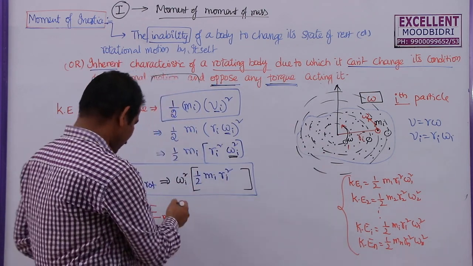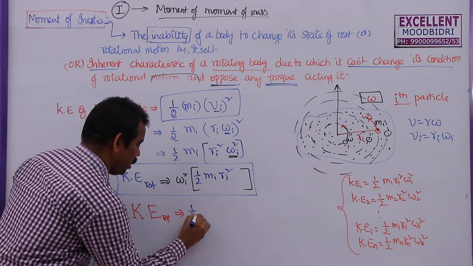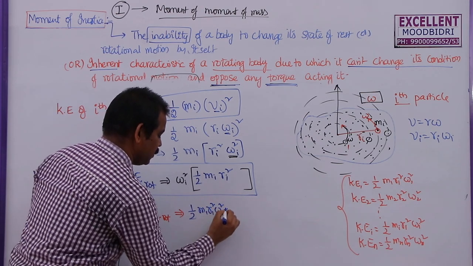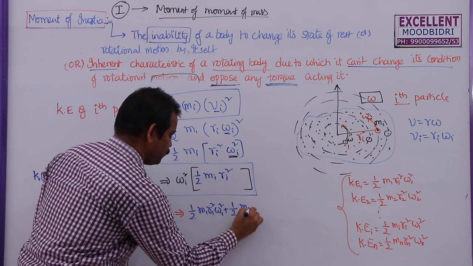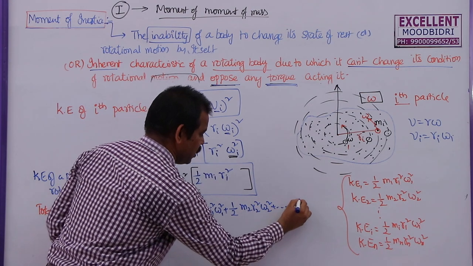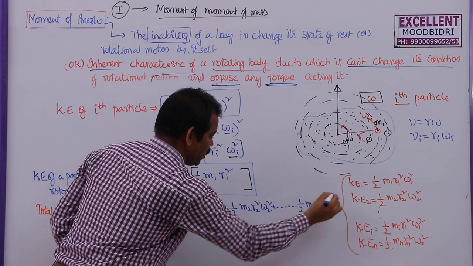So I am going to add them here: the first particle half m1 r1 square omega square, second one half m2 r2 square omega 2 square, and so on, half mn rn square omega n square.